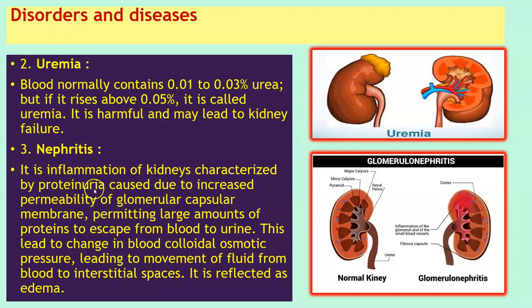Now, this is characterized by proteinuria, that is excessive amounts of proteins in urine, caused due to increased permeability of glomerular capsular membrane, permitting large amounts of proteins to escape from the blood to urine. This leads to changes in the blood colloidal osmotic pressure, leading to movement of fluids from blood to the interstitial space. It is reflected as edema, that is, there is swelling and a reddening of the region.